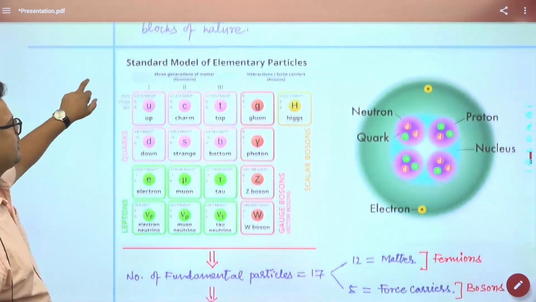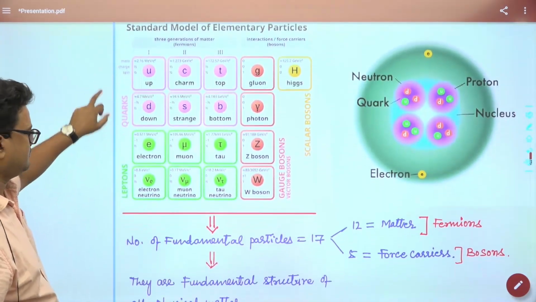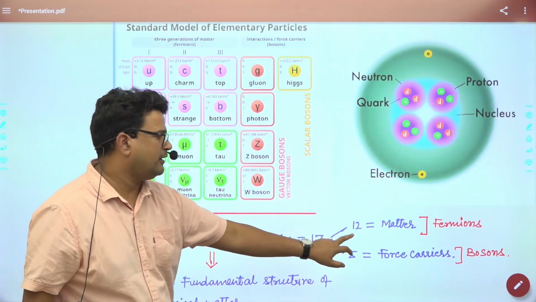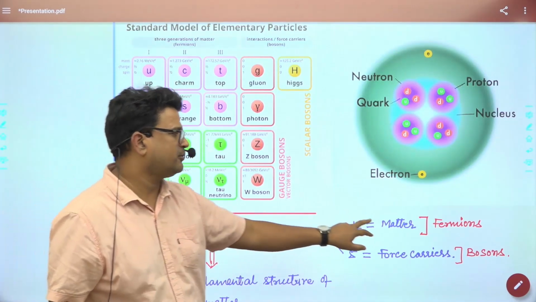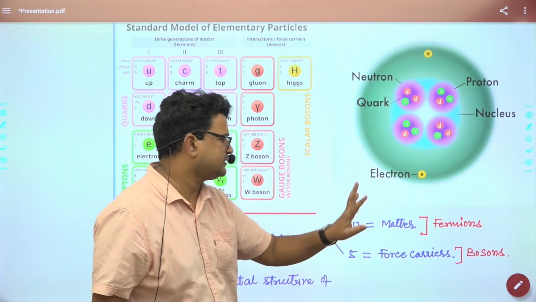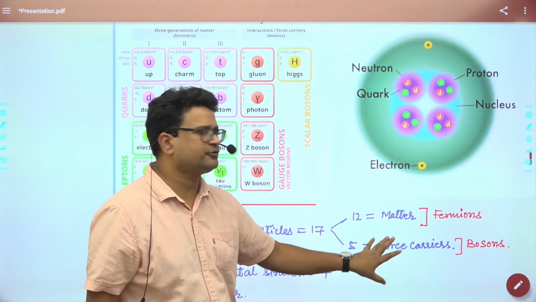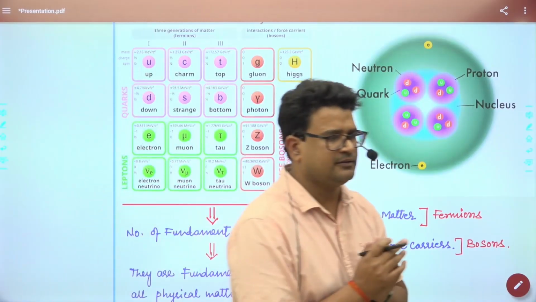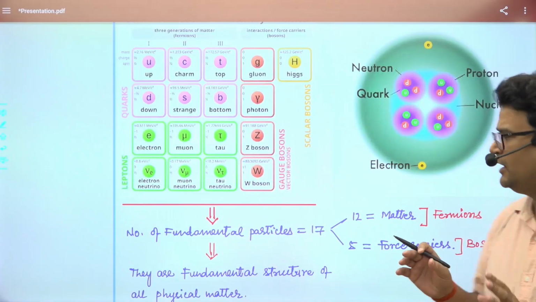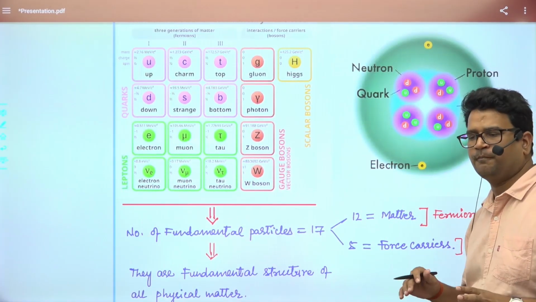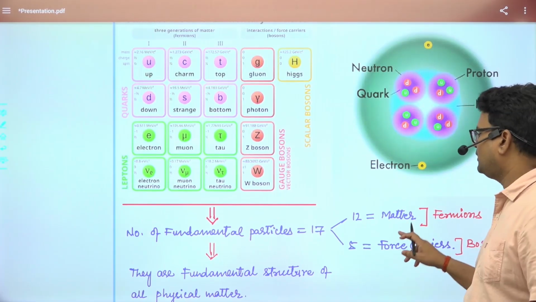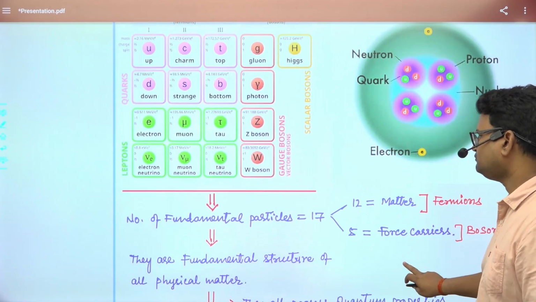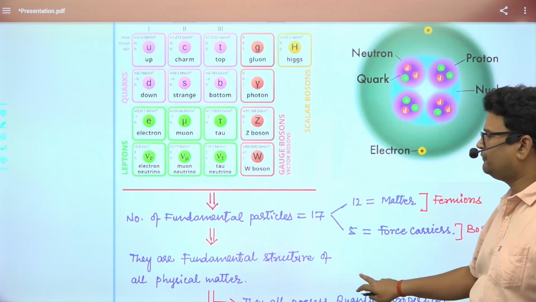Some elementary particles are also there. There are 17 fundamental particles in nature. Twelve of these fundamental particles form matter, and they are also called fermions. Five are force carriers. Whatever these matters bind with, there is a need for some forces, and these forces are also reflected through some basic particles called bosons. Together they form the physical matter.